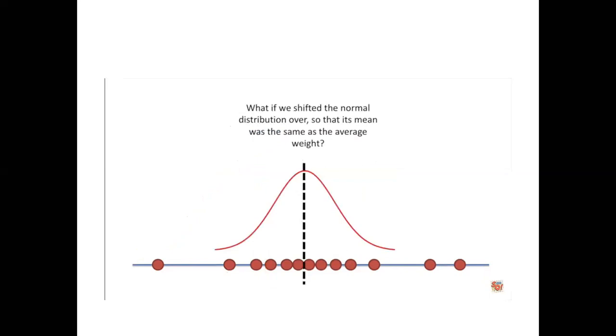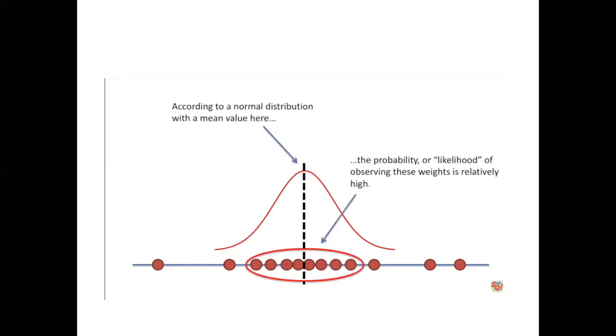So now what we have done, we just shifted our normal distribution curve to the right hand side. Now this is the shifted distribution, so that its mean was the same as the average weight of our data. Okay. So this will be perfect for this particular data. According to a normal distribution, the mean value will be at the center, right?